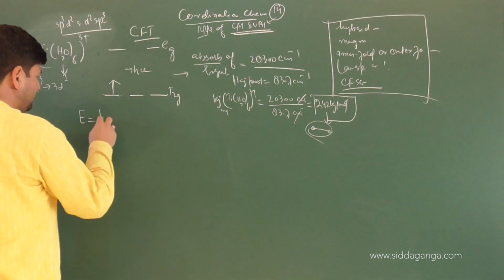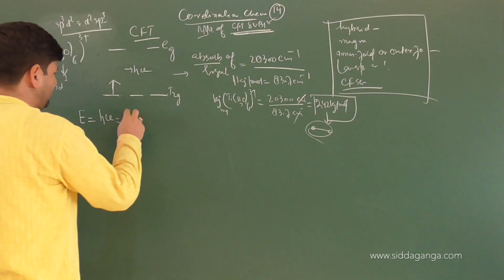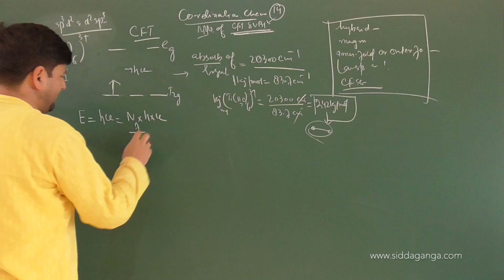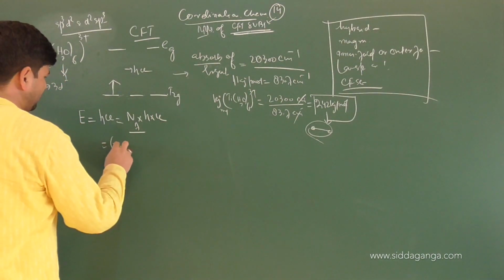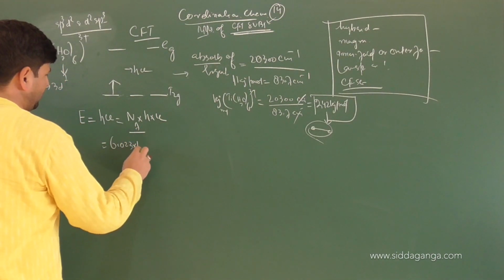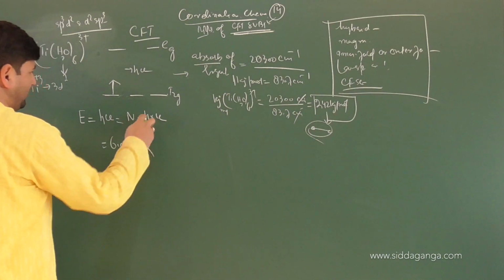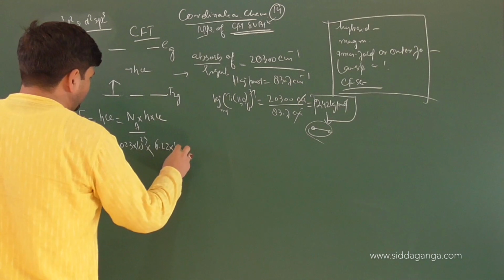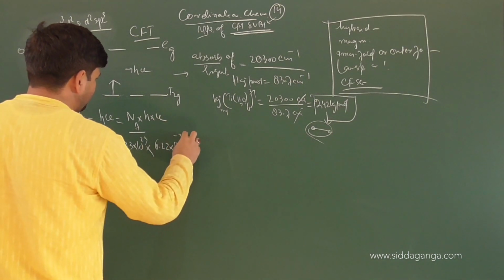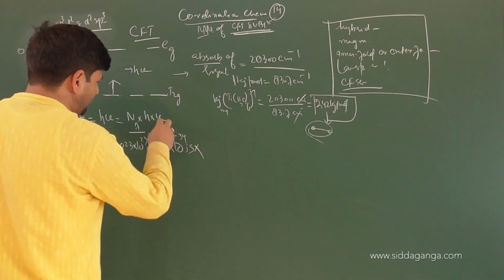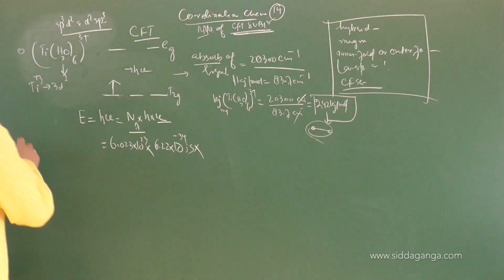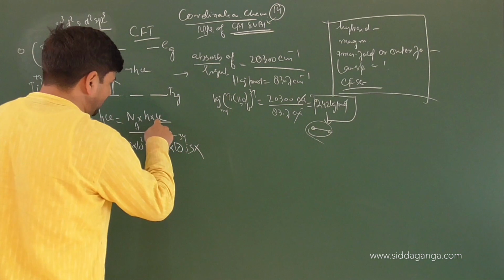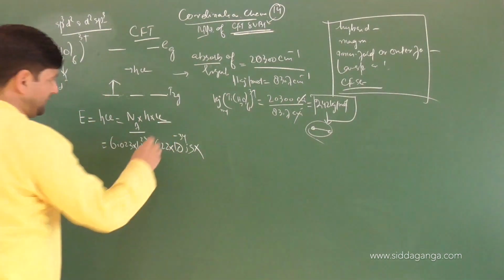So E equals h nu, or we can write N_A into h into nu, because N_A is Avogadro's number, 6.023 into 10 to the power 23, into h, Planck's constant, 6.626 into 10 to the power minus 34 joule second, into nu, the frequency.